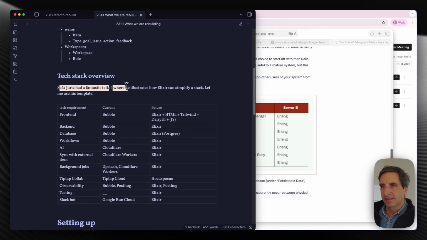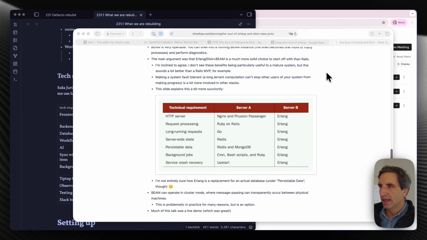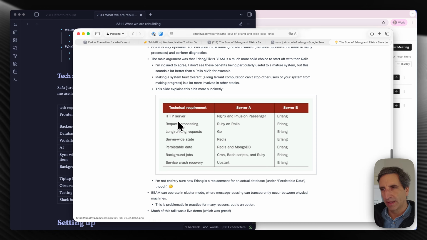Sasha has this fantastic talk about the soul of Erlang, and Erlang is the underlying base of Elixir. So I use those maybe interchangeably. I'll mostly say Elixir, but if I mean Erlang, it's all the same for us now. And he has this fantastic way that, many years ago, he was illustrating why Erlang is so powerful.